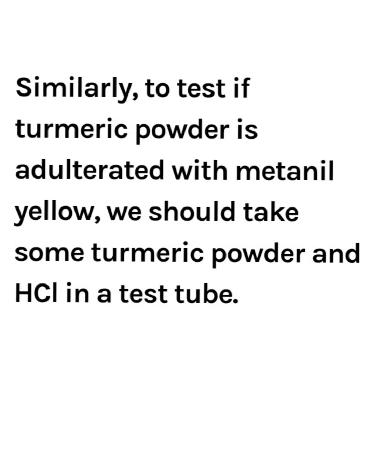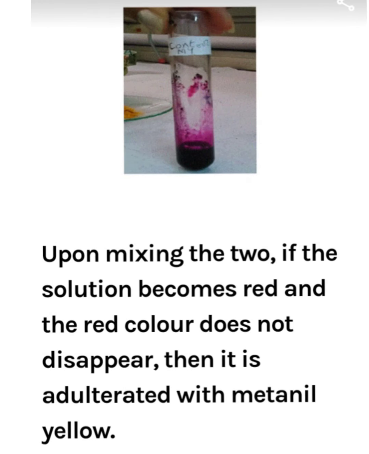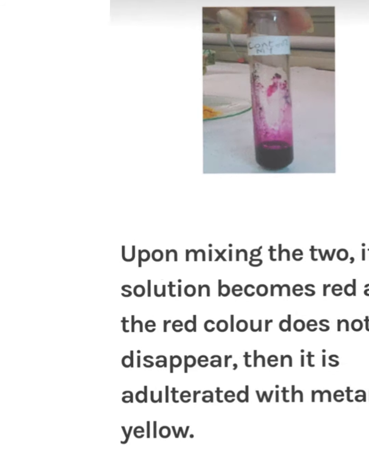Similarly, to test if turmeric powder is adulterated with metanil yellow, we should take some turmeric powder and HCl in a test tube. Upon mixing the two, if the solution becomes red and the red color does not disappear, then it is adulterated with metanil yellow.